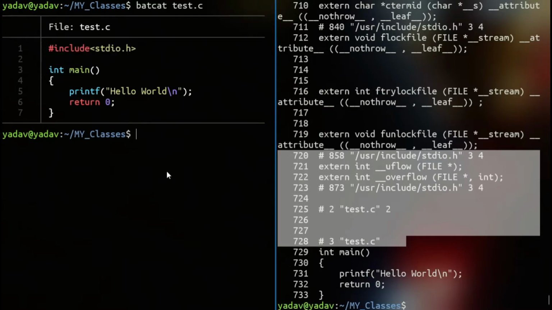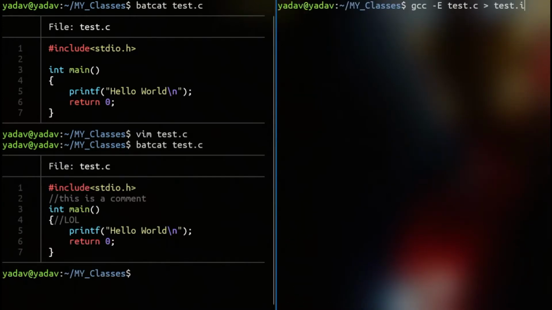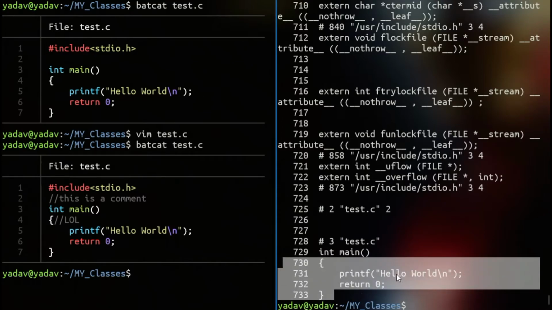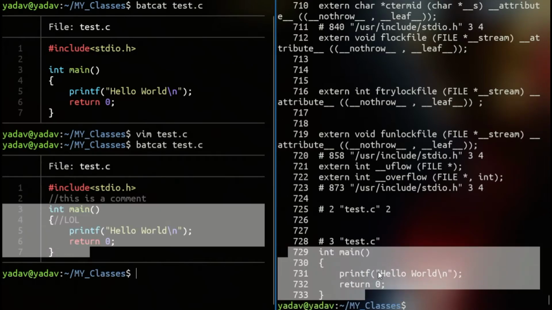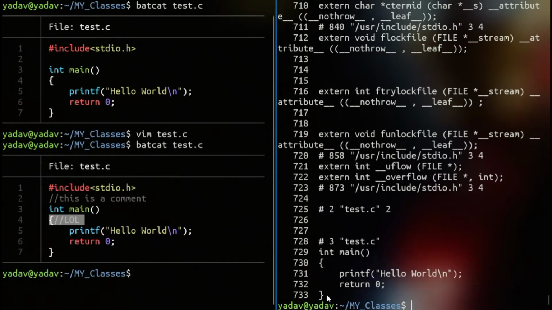The second thing is, for example, if I write comments here, and I again execute the same command, gcc -E test.c to test.i. Done. And now we will see this file test.i. See, exact same thing, no difference. This is the code. This comment has been removed. This is a comment, that line is not there. Lol, it is also not there. So pre-processing removed the comments also.